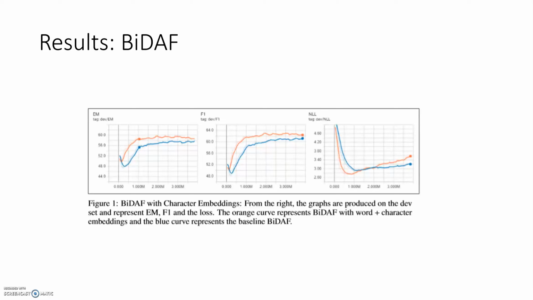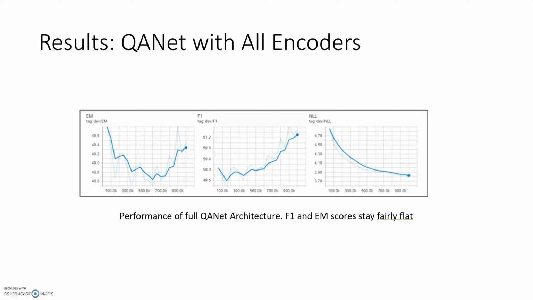The results were surprising because they showed that BiDAF with character embeddings was actually the best model. Over here, the orange lines are BiDAF with character embeddings, the blue are without, and we see that the F1 and EM scores are significantly improved. These are the results from QANet with all the encoders, and while the EM and F1 scores initially increase as expected, they don't increase as much and they stay pretty flat. We also see some significant overfitting after about 1 million steps.